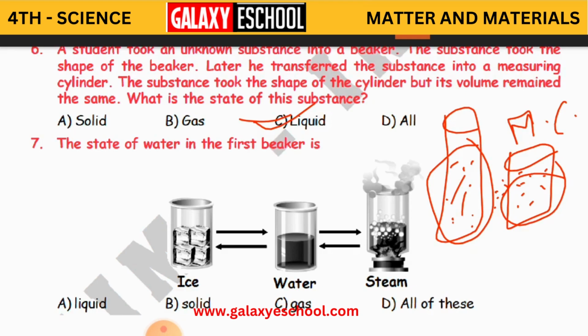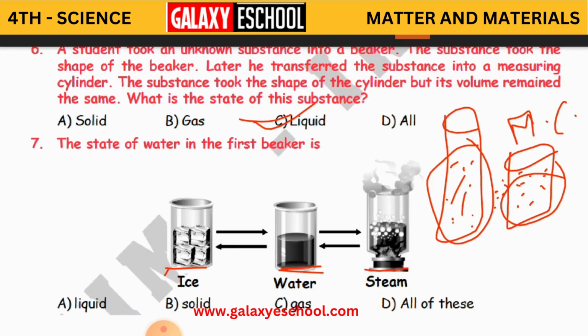Clear, children? And the seventh question is, the state of water in the first beaker is. See here you have again three beakers, that is three containers. The first beaker is in the ice form. In the second beaker, the water is in water form only, liquid. The third one is in steam.